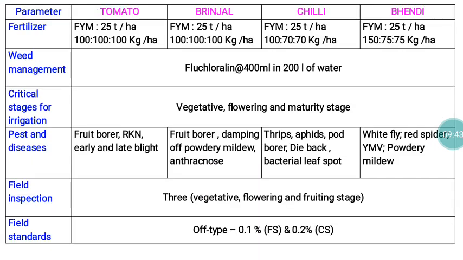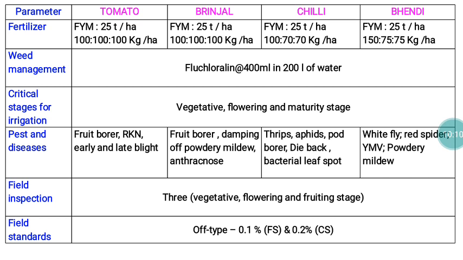Regarding fertilizer management, for both tomato and brinjal we are applying 100 kg of NPK per hectare. In all the cases we are applying farmyard manure at 25 tons per hectare. In the case of agriculture crops, we are recommending 12.5, here double the dose. For chilies, we are recommending 170 kg of NPK per hectare. For Bendi, 150 75 kg of NPK per hectare.